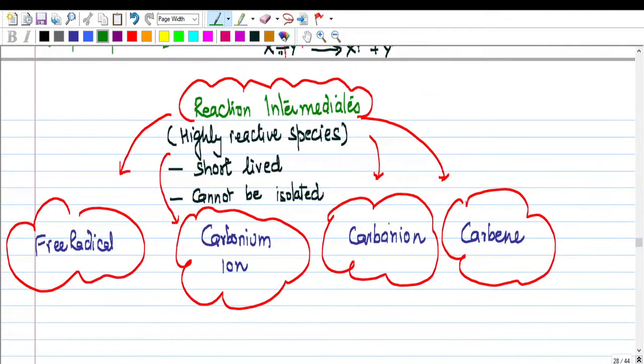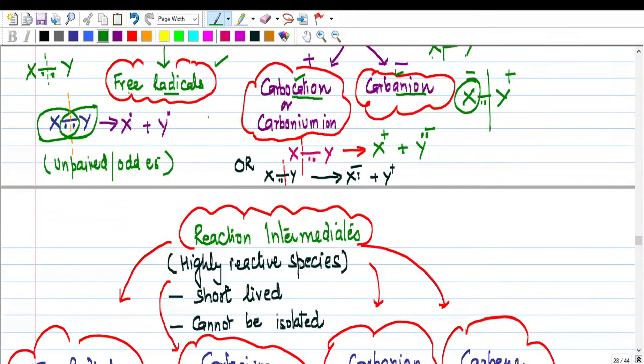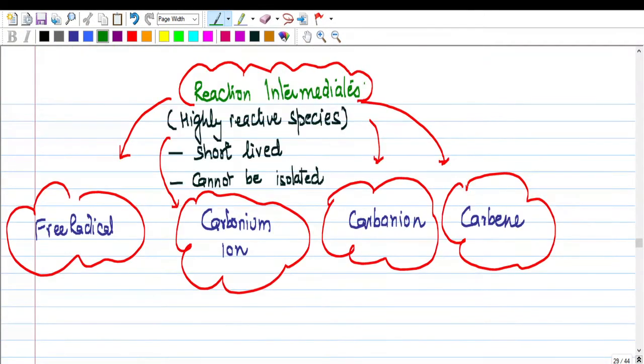What are reaction intermediates? These are species which are formed when the reaction is taking place. Reaction intermediates are highly reactive species. These are 4 in number: free radical, carbonium ion, carbanion, and carbene. They have a very short life and you cannot isolate or separate them.